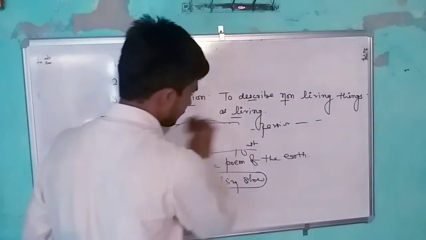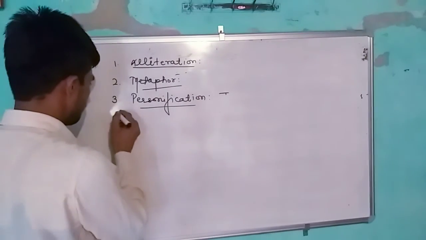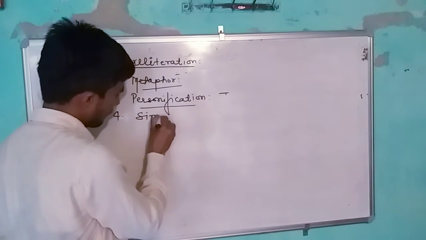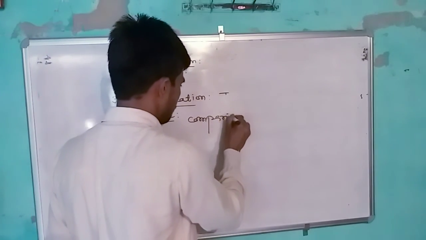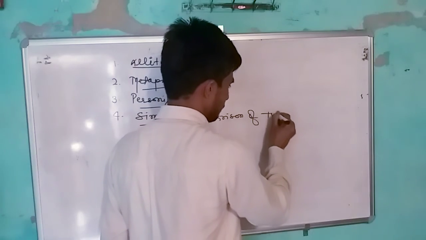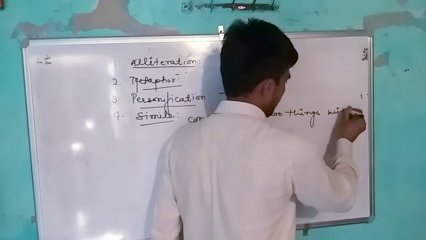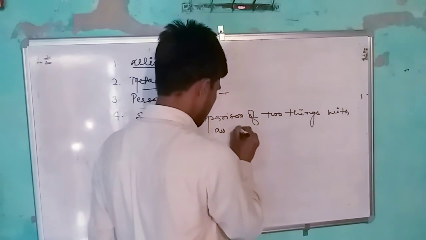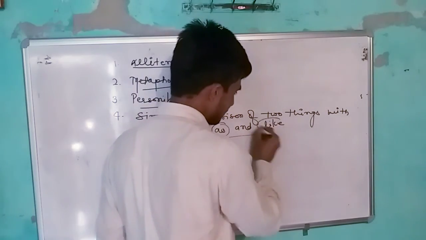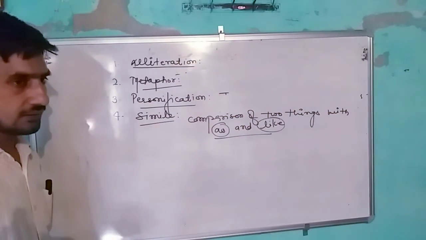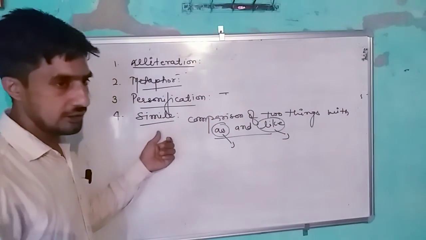Next one is simile. Simile is a comparison of two things with as and like. In this comparison there are two words, as and like, that identify the simile figure of speech.